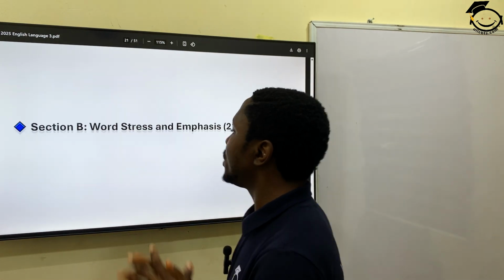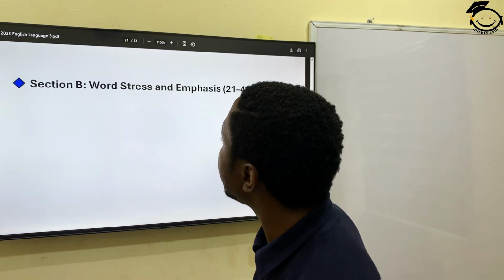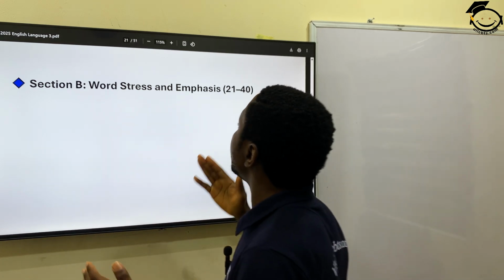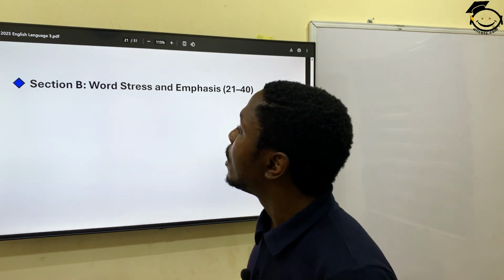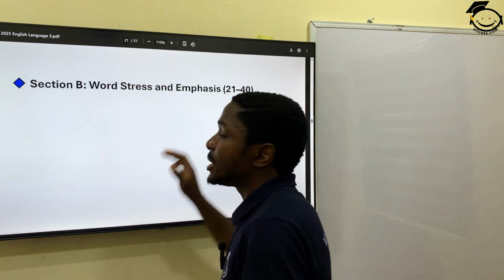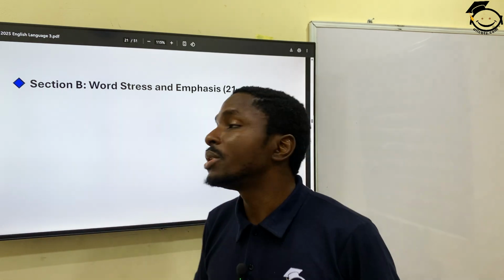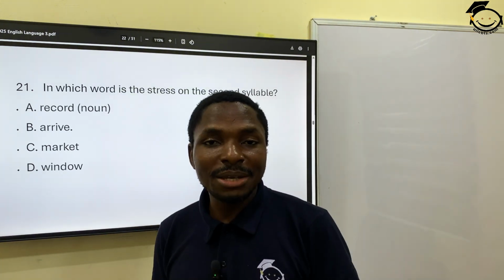21. Okay, so with that we did the first 20, section A, sounds. Now we are going to section B. I made also 20 questions for you. We're going to be looking at word stress, stress on words. Where's the correct stress on these words? In which word is the stress on the second syllable?